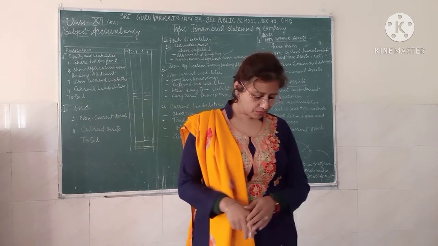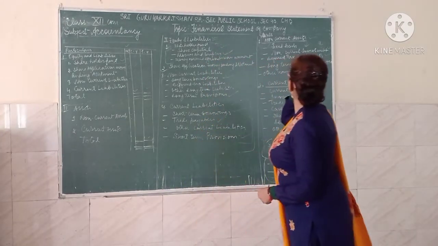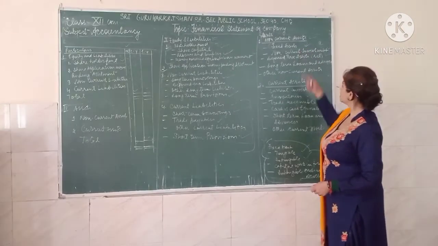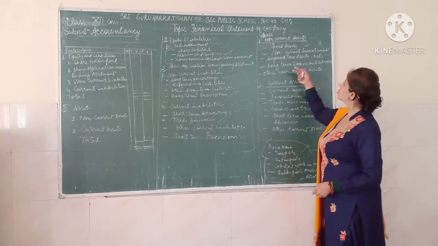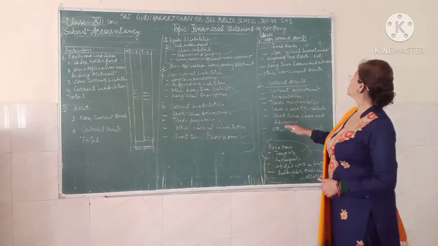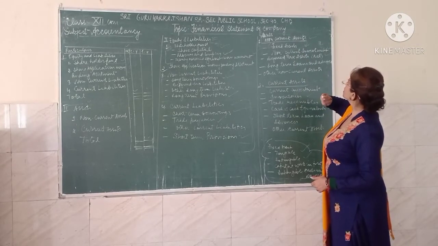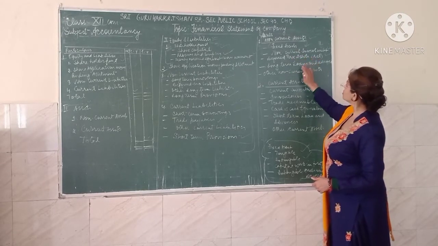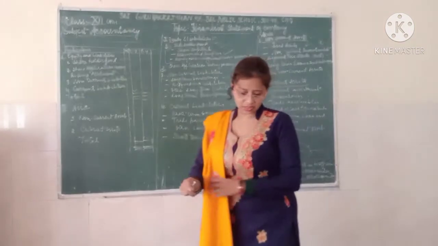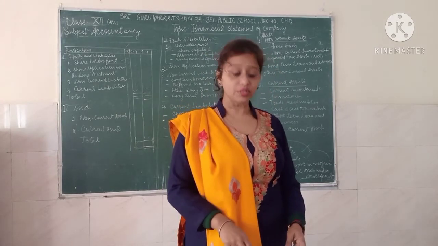Now come to the non-current assets. The asset side, as we have explained, has a non-current asset and a current asset. So first we should discuss the non-current asset. In this we have the fixed assets and also the non-current investments, the deferred tax assets, long-term loans and advances, and other non-current assets. One by one we are going to discuss it, starting with what we mean by fixed assets.